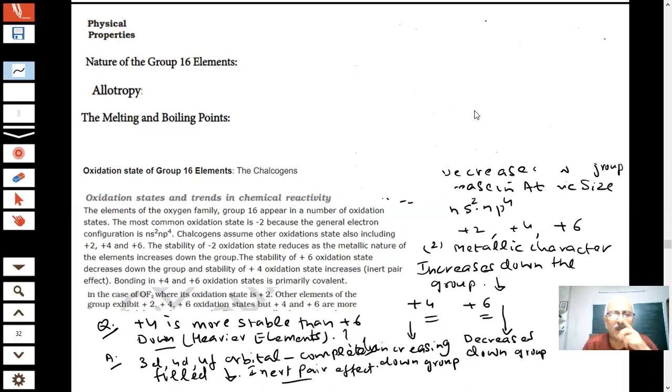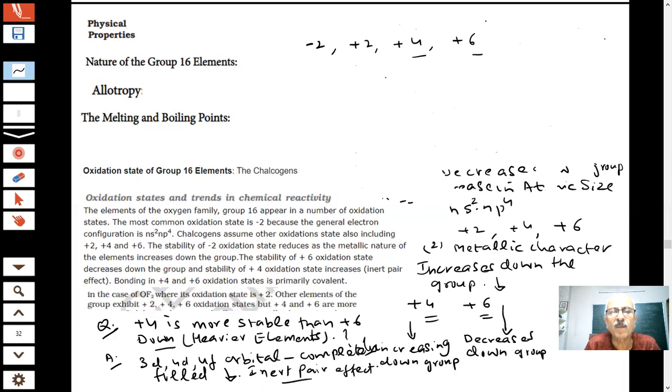All right. So what did we get as the result, students? You are getting -2, plus 2, plus 4 and plus 6. And this is decreasing down the group, and these are also very common oxidation states. Plus 4 more stable down the group, plus 6 more stable up the group. Higher the oxidation state, more the stability, higher side. This is a way to remember the things, and we are talking of inert pair effect.